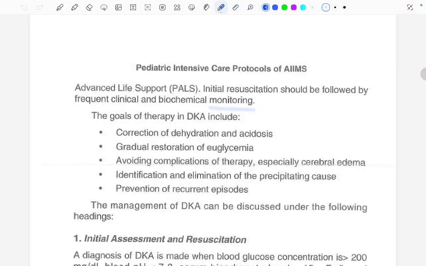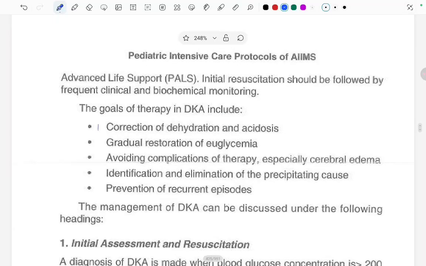The goals of therapy in DKA include: correction of dehydration and acidosis, gradual restoration of euglycemia, avoiding the complications of therapy, especially cerebral edema, identification and elimination of the precipitating causes, and prevention of recurrent episodes.